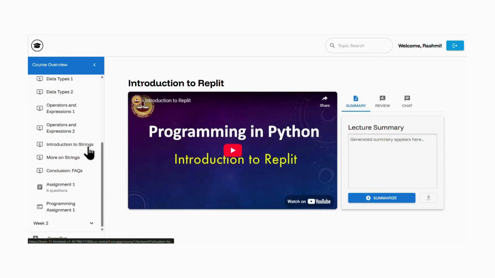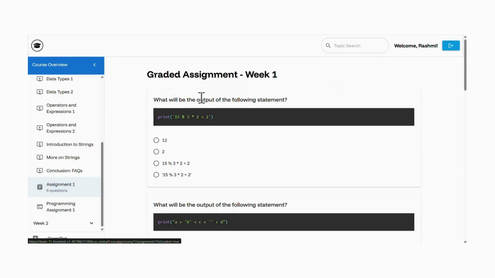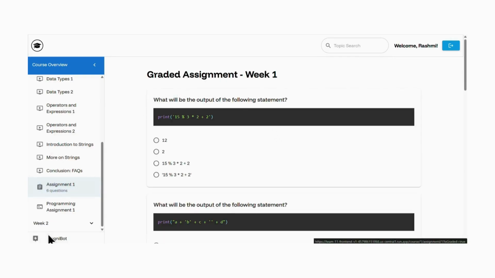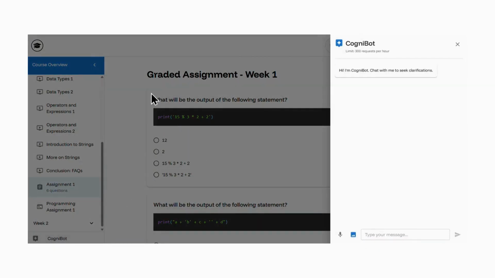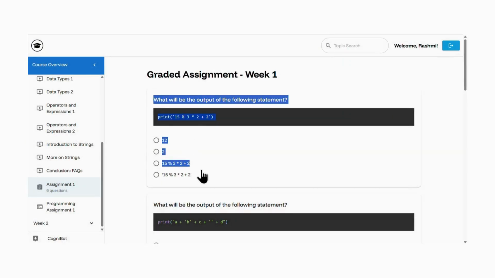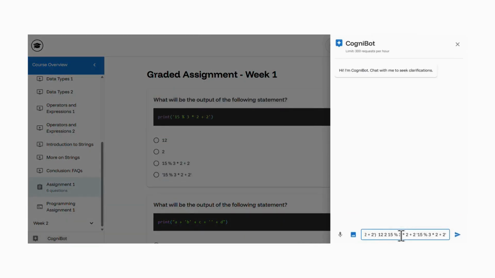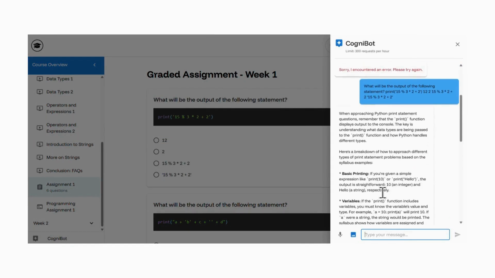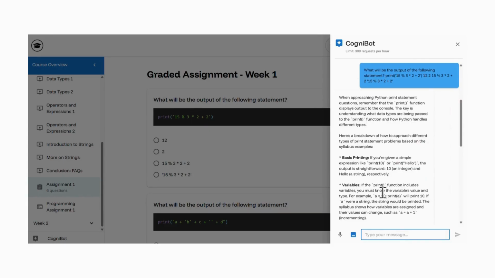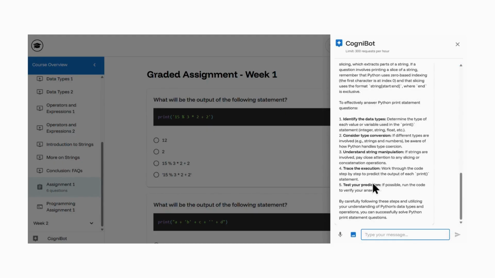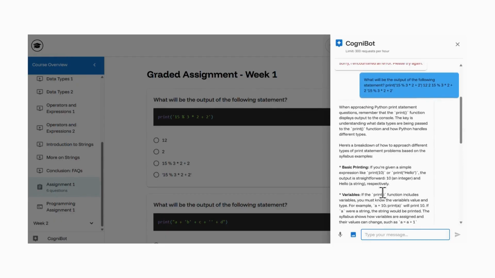So there are some other things that I can also use it for. So for example, I am on this assignment, so I can go ahead and ask Cognibot. I can just copy and paste this question, and this is not going to give me a direct answer to this question. It's not giving me any direct answer, which is great because this is a graded assignment.